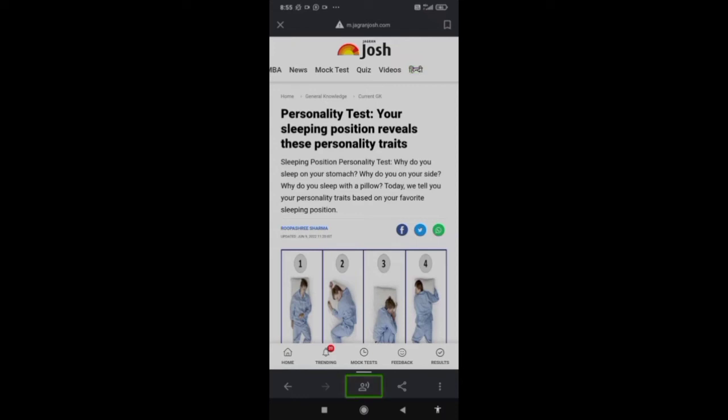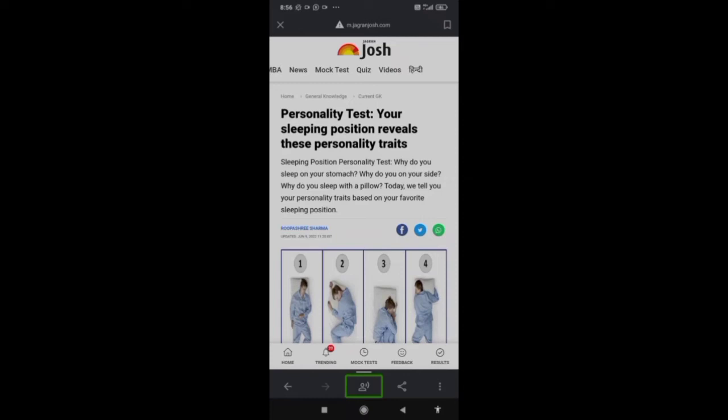You can go to it directly, or you can just tap on the more options button, then back swipe. Your connection to this site is secure. Again, Jagran Josh. Again, close. Again, more actions. Again, share button. Again, read aloud button.